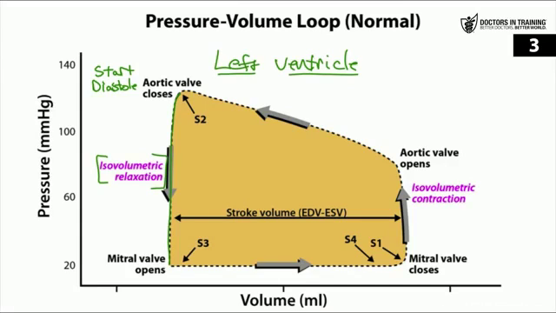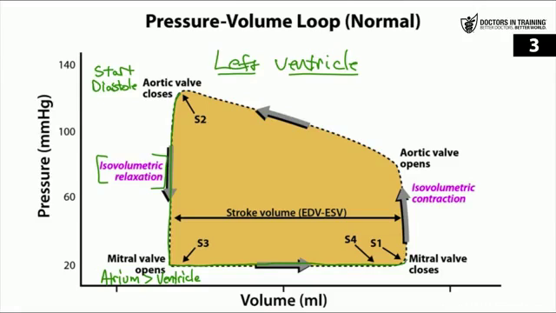Now, when the pressure in the ventricle drops below the pressure in the left atrium, something happens. Because the pressure in the left atrium is greater than that pressure in the left ventricle, the mitral valve is then forced open. And when the mitral valve opens, you have blood moving from the left atrium into the left ventricle. Now, the ventricle is still not contracting yet. Right now, all we are seeing is passive filling. And at this stage, I think of the ventricle as a very pliant, underfilled balloon. And even though there's an increase in volume, we don't see much of an increase in pressure. So the line here is still pretty flat.